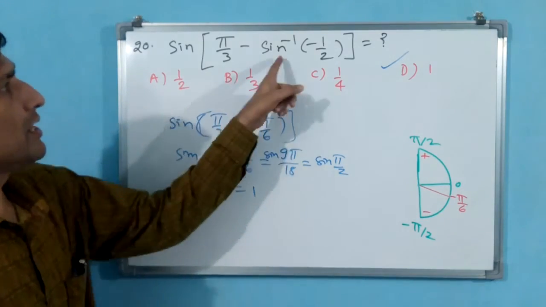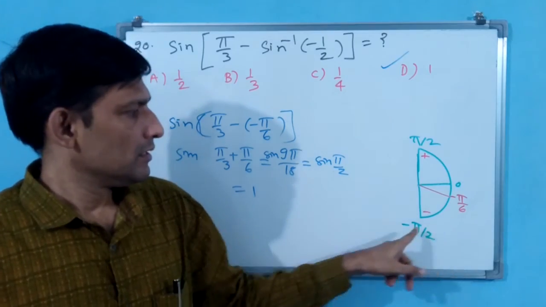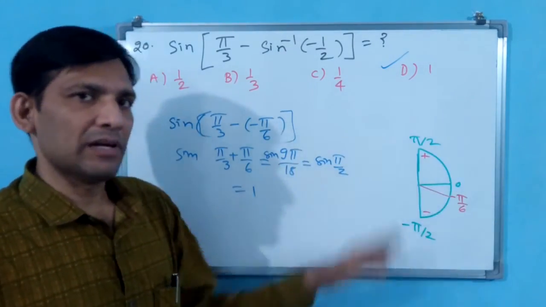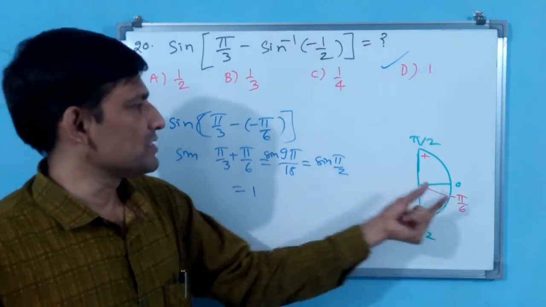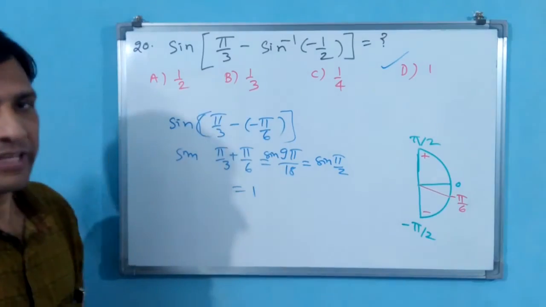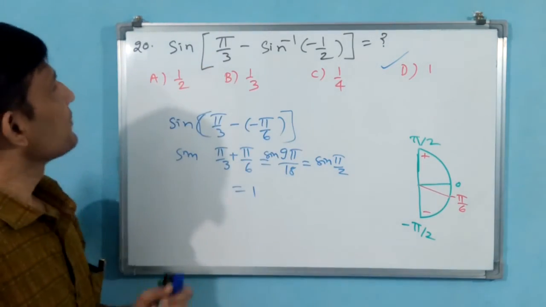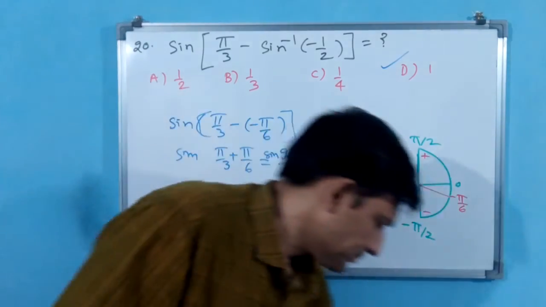Because here minus 1 by 2 means minus pi by 6 you have to take. Whatever may be, sine inverse means only an angle from minus pi by 2 to pi by 2 will come. If minus is there, it is 0 to minus pi by 2. If positive is there, 0 to pi by 2 angle you have to take, that's all. Okay. Let us go for the 21st question.